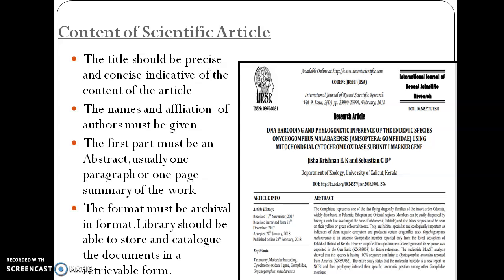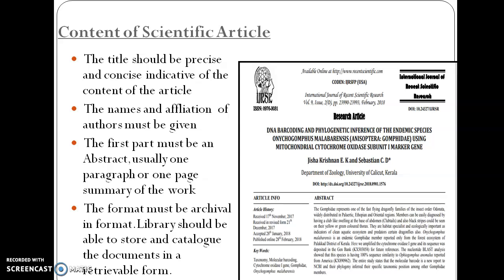Then, what do we mean by a scientific article? I told you that most of our new findings, we are publishing in a scientific journal. Then what are the things that we need to be aware of in producing a scientific article in a scientific journal?